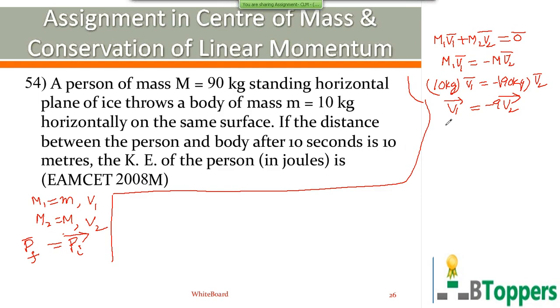So after 10 seconds, the distance moved by the mass small m is equal to the magnitude of the velocity of the mass small m into the time interval. The distance moved by the person in the opposite direction in the same time interval is equal to the magnitude of the velocity of the person into the time interval, and that is given to be equal to 10 meters.